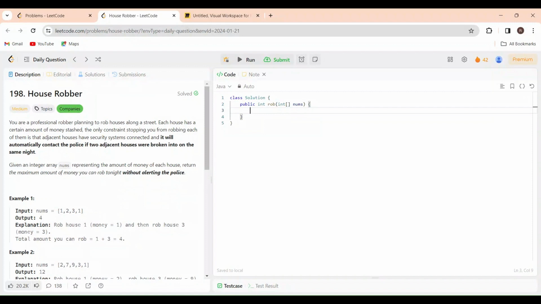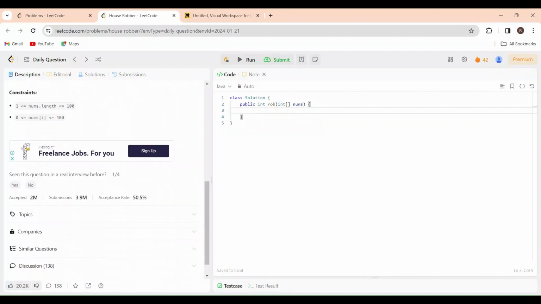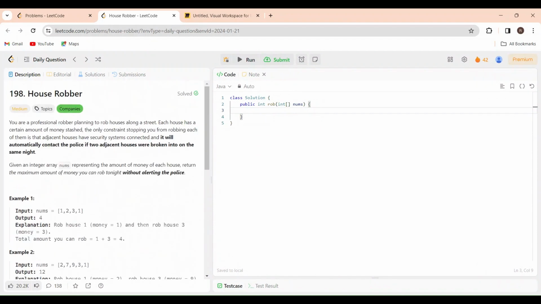Okay, today's LeetCode problem is House Robber. This is another recursion and DP problem. We are getting a lot of problems from recursion here, and it's well and good. It will be a very good practice for us to practice DP and recursion. So let us quickly dive into the problem.